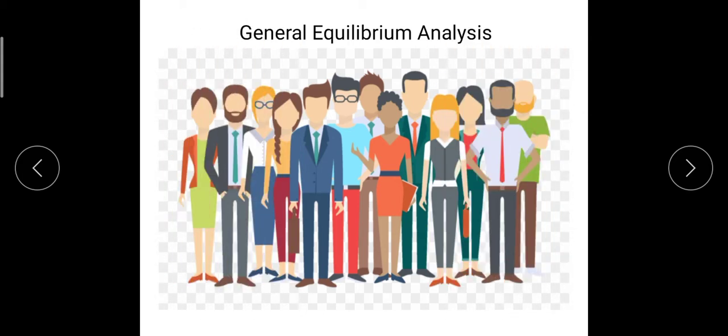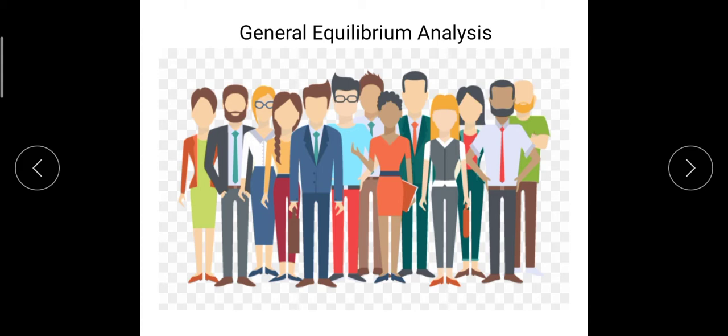Then general equilibrium analysis. If you remember, in microeconomics features we studied partial equilibrium. In micro we are focusing on the part, but in macro we are focusing on the whole economy. That's why the equilibrium is general equilibrium in the macroeconomy. We are analyzing generally. We are not focusing on a part of some producer or a part of the consumer. We are focusing on the whole economy.